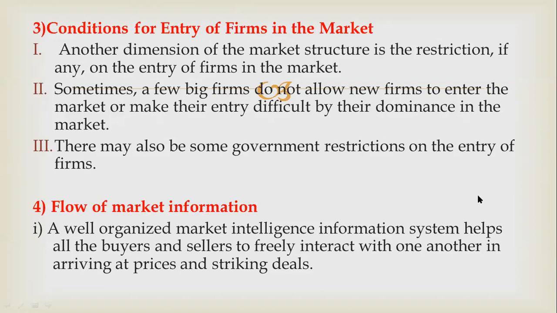Now, flow of market information. This is the fourth component. A well-organized market intelligence information system helps all the buyers and sellers to freely interact with one another in arriving at prices and striking deals. Market intelligence means here we have to provide current information. Okay, intelligence means current updates about your prices and different deals. So this is also an important point. The flow of market information is also a very important part of market structure.